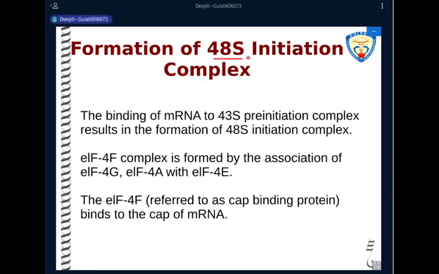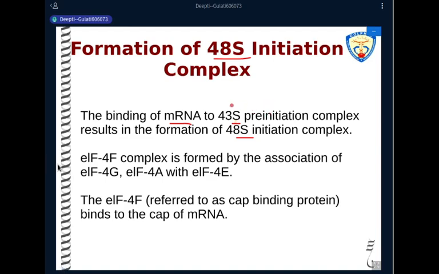The next step is the formation of the 48S initiation complex. That means what is to be bound now is the messenger RNA molecule. Once this messenger RNA molecule binds to the 43S pre-initiation complex, we get a complex which is known as the 48S initiation complex. So the 43S pre-initiation complex already has the initiator tRNA attached, it has the initiation factors attached, it has a molecule of GTP.